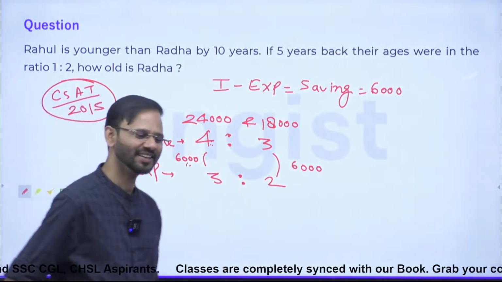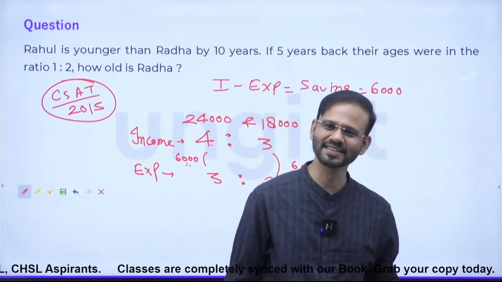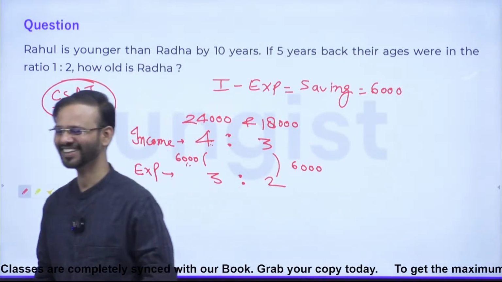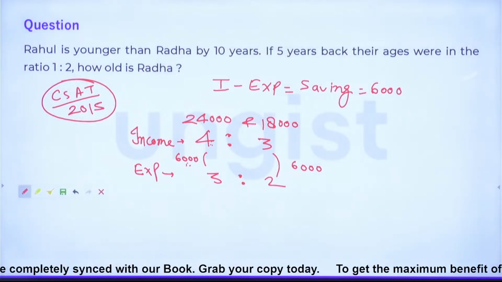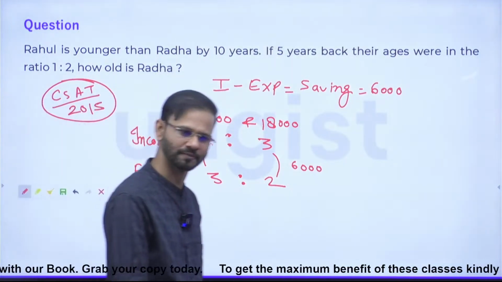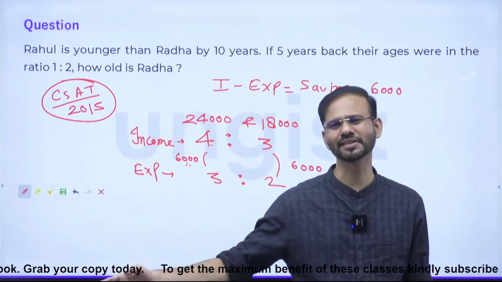Peter suddenly became X and Paul became Y. Everything is the same. What is the answer for this question, guys? 42?